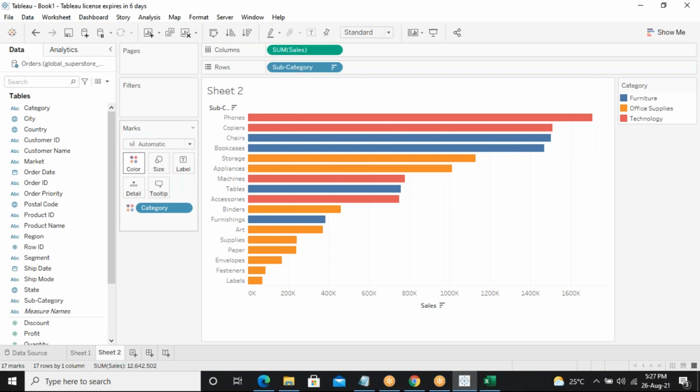Now can you see here? What is the difference between this one and this one? This is called gradient fill. Gradient fill means the same color will be light, dark, darker like that. And this is getting separated, like blue represents furniture, orange office supplies, and red technology.